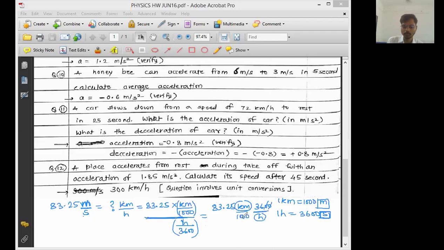Now these two double zeros and these two double zeros cancel, leaving 36 upon 10. What should be the value of 36 upon 10? This 83.25 stays as it is, multiplied by 36 upon 10, which means 18 upon 5. Now sir, how to do this calculation?